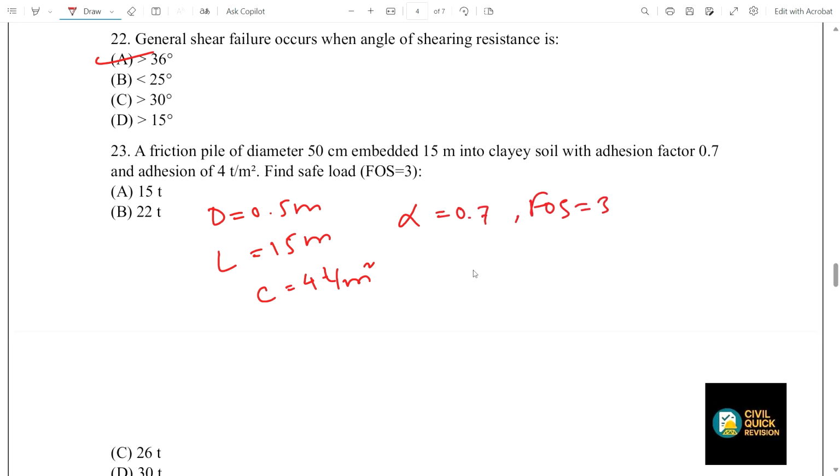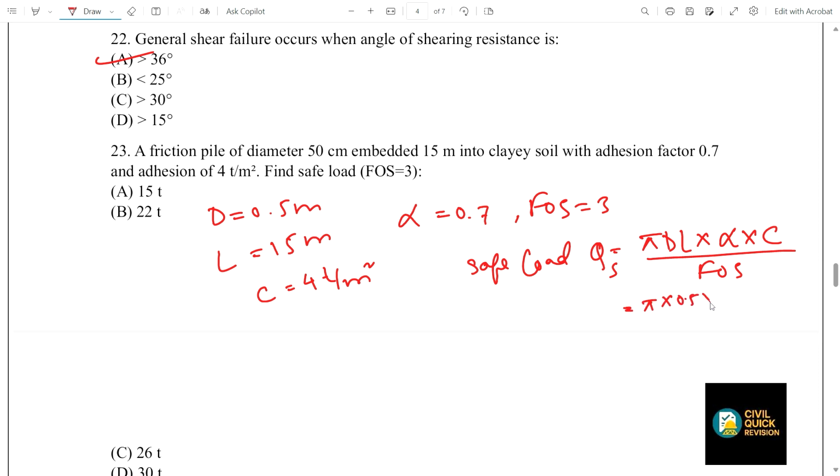Then safe load Qs is pi D L, this is the circumference area, times adhesion factor into adhesion divided by factor of safety. You can put 0.5 into 15 into adhesion factor 0.7, adhesion is 4, divided by 3. We get the answer as 22 ton. Okay, option B is the correct answer.